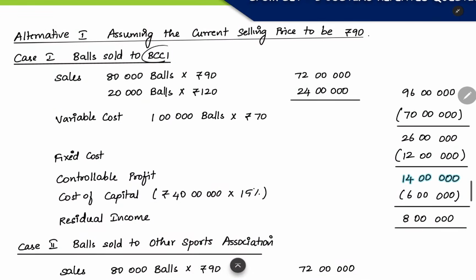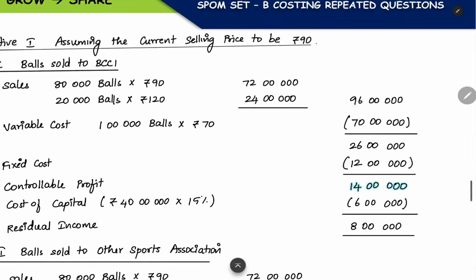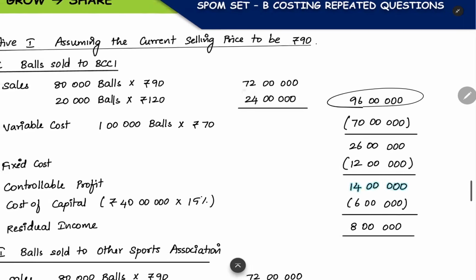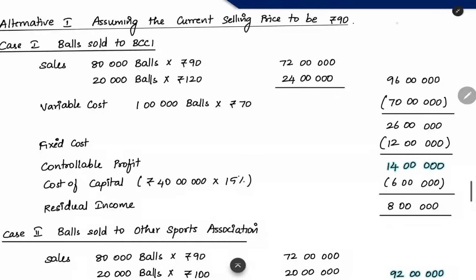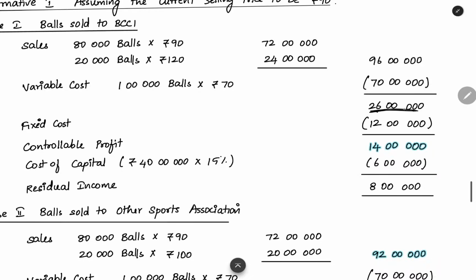Case 1: the balls are sold to BCCI. Currently we are selling 80,000 balls at 90 rupees, and this much revenue we are getting. We are manufacturing an extra 20,000 balls, and for BCCI the sales price quoted is 120 rupees, so we get this much extra sales revenue. Total sales revenue is 72 plus 24, 96 lakhs. Then variable cost: we are manufacturing 1 lakh units in total, at 70 variable cost per unit, so 70 lakhs is the total variable cost. The remaining 26 lakhs is the contribution.